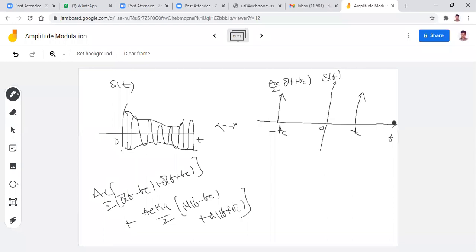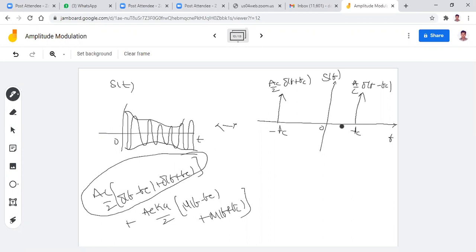The duration between 0 and minus fc should be the same as between 0 and fc. Here it is not possible to maintain the same distance. Please in your notebook try to maintain the same. So this is Ac by 2 del of f minus fc. Up to this clear? So the first part is clear.